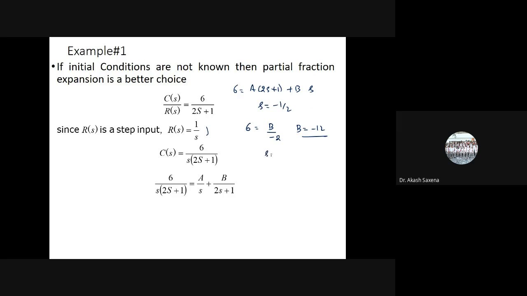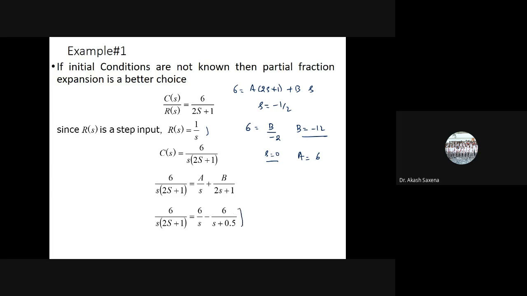Now put s is equal to 0. If I put s is equal to 0 here, then what will I get? This A is equal to 6. So here you can say this B is equal to minus 12 and A is equal to 6.